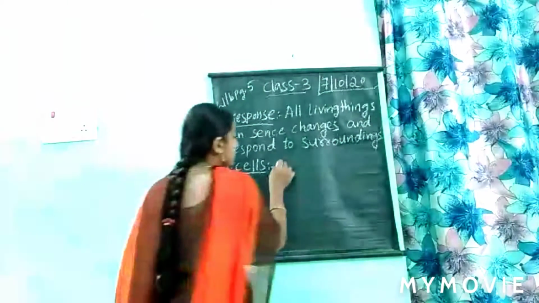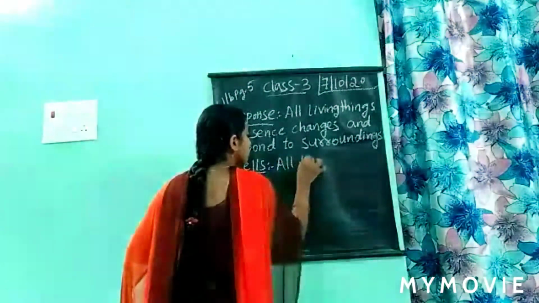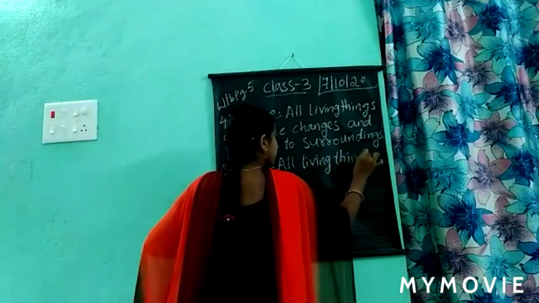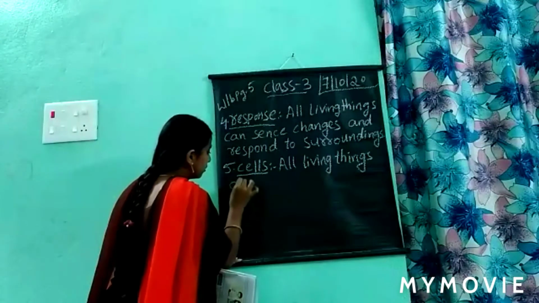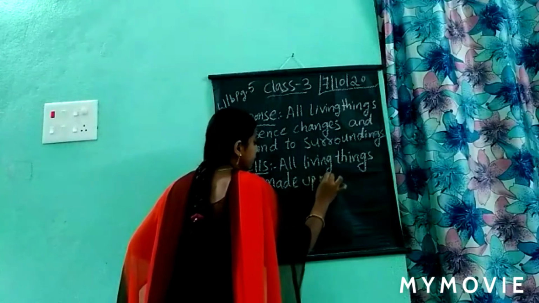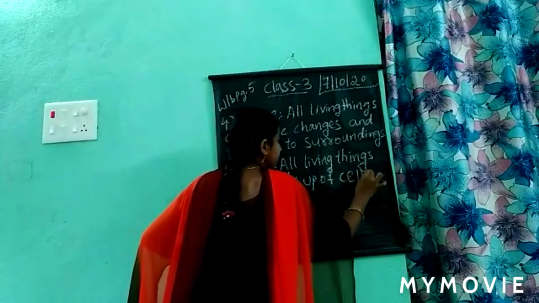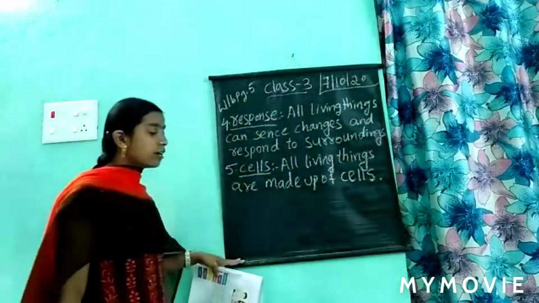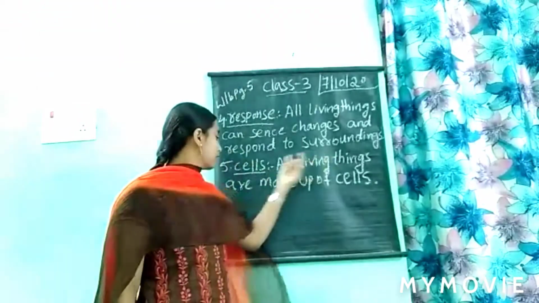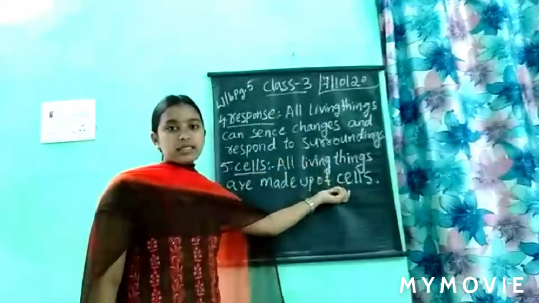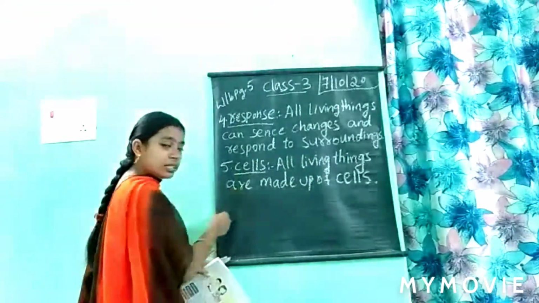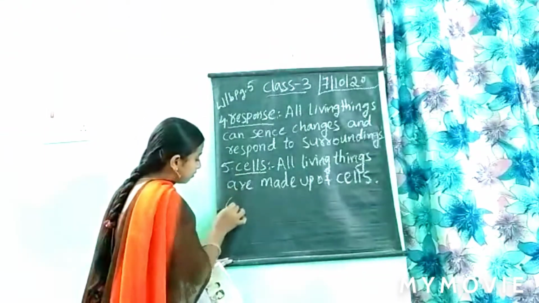Cells. All living things are made up of cells. All living things are made up of cells. Okay. Cells. All living things are made up of cells. Okay. Are you writing? You have to write all this in your workbook. You have to complete your workbook.